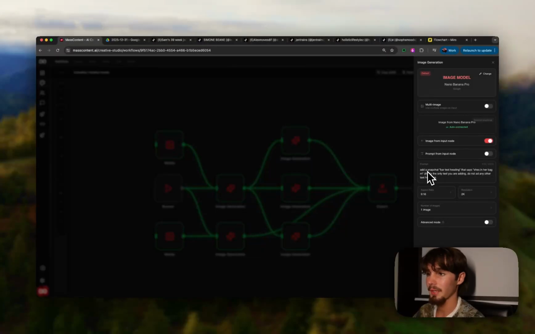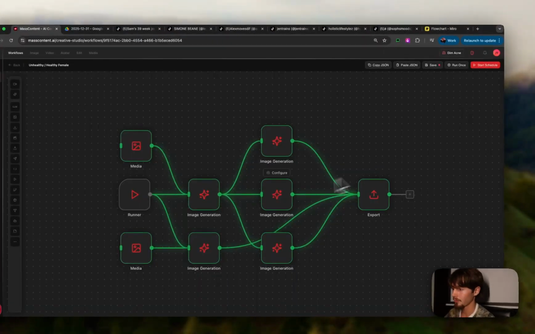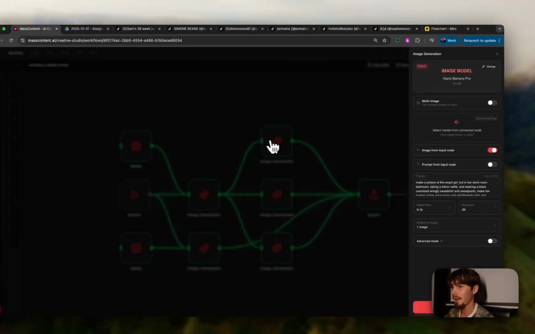And then you can also say add a Snapchat, like I don't really know what to call it, but this works basically every time, like a bar text heading that says she's in her bag right now. And then I just said, this is the only text you're adding. Don't add any other text settings. Sometimes they'll go crazy if you don't say that. So you're going to have this kind of sad looking picture of her.